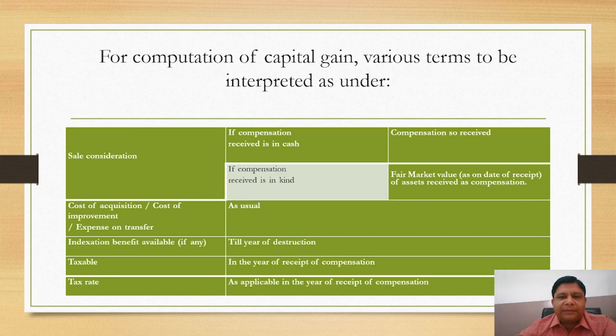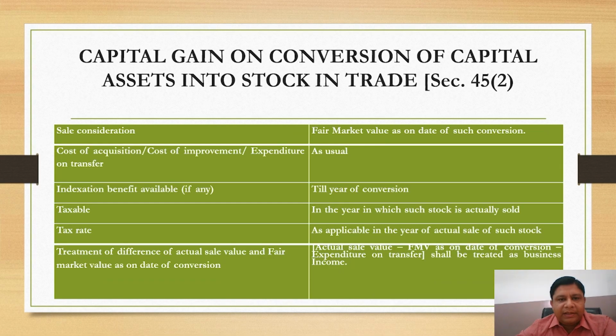For computation of capital gains, various terms to be interpreted as under. Sale consideration: compensation received in cash or in kind. Cost of acquisition, cost of improvement, expense on transfer as usual mean the original expenses. Index benefit available till year of destruction. Taxable in year of receipt of compensation. Tax rate as applicable in the year of receipt of compensation.